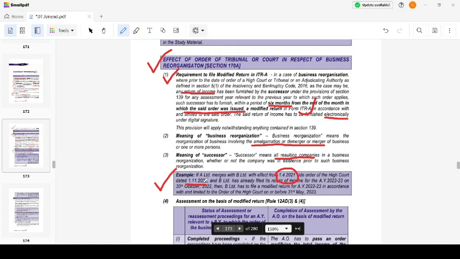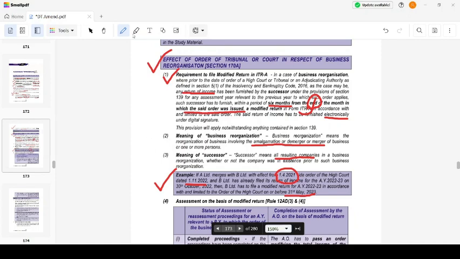November, December, from the end of the month, right? You will generally be told from November, but it is end of the month. That's why I'm making it very clear. Okay, so December, Jan, Feb, March, April, May. So 31st May 2023 or before 31st May 2023 I have to file. 6 months from the end of the month in which the order was issued. So this is very important. See, 6 months everybody knows, but end of the month is only known to those who read it properly.